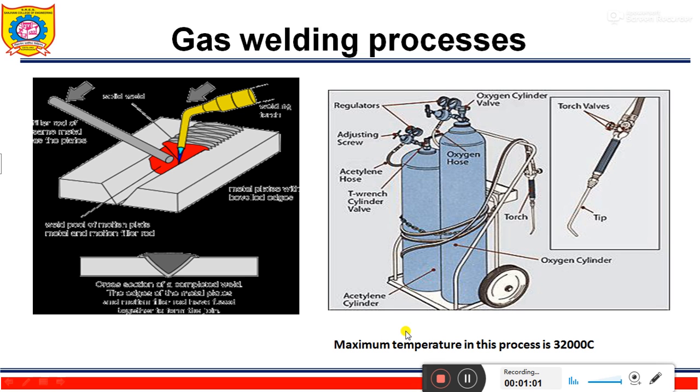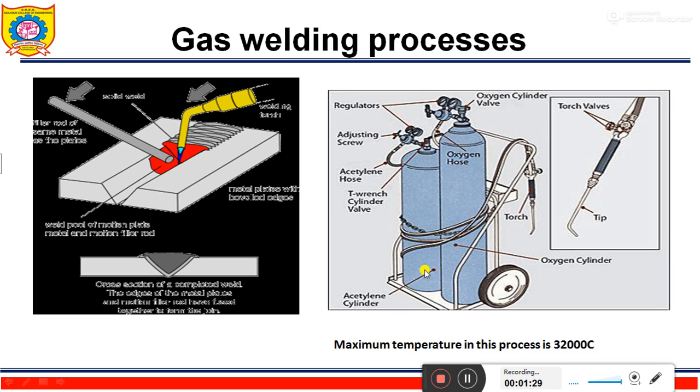The flame thus produced causes melting and thus fuses together the edges of the part to be welded, generally by adding a filler metal. Now, first of all, various types of gas welding methods are there.